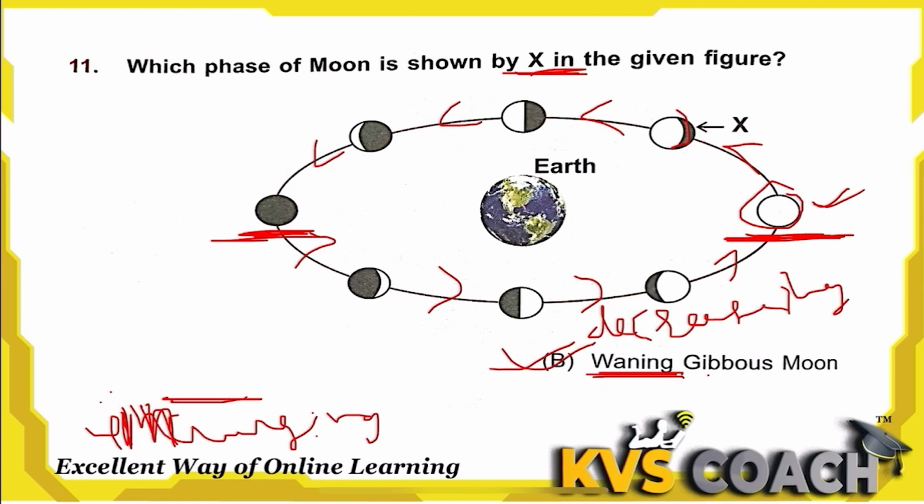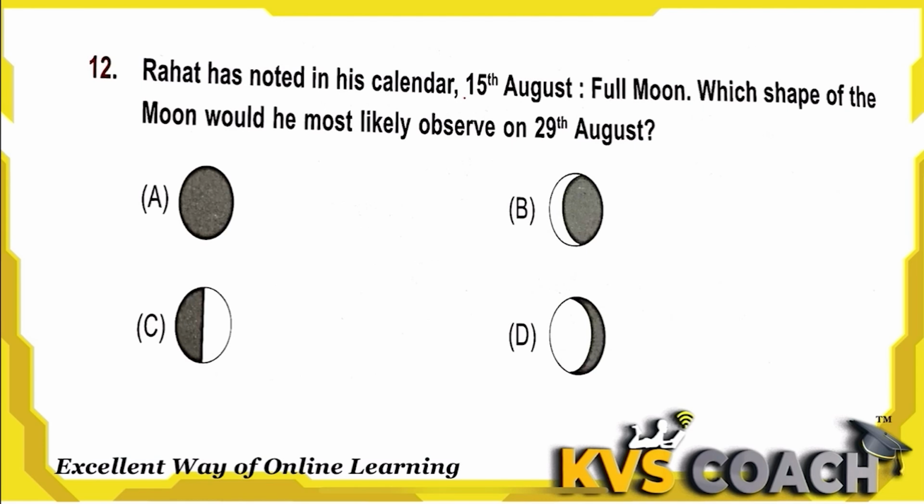Next is, Rahat has noticed in his calendar 15th August full moon. Which shape of the moon should he most likely observe on 29th August? So 15th August means full moon. After 14 days, as I told you, it will be new moon or no moon. Option A is the right answer here. So after 14 days, the moon changes appearance completely.